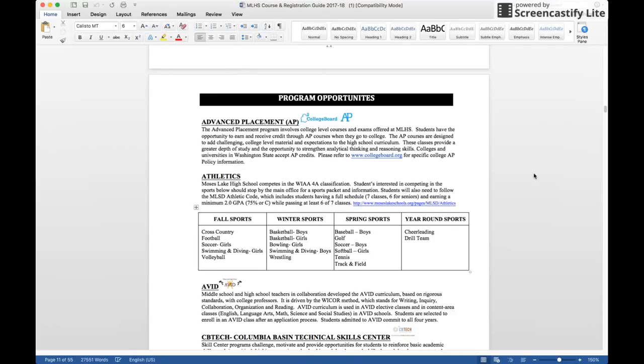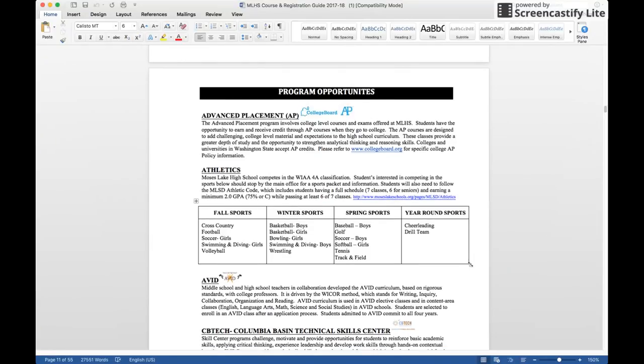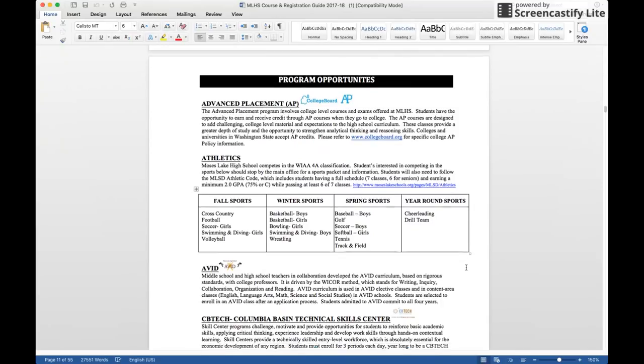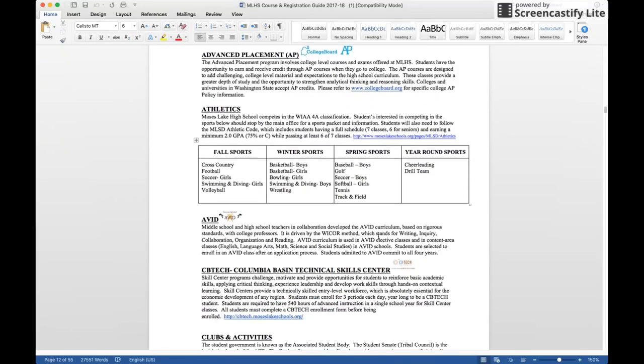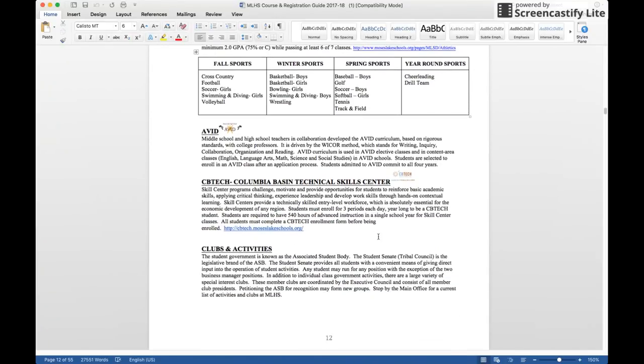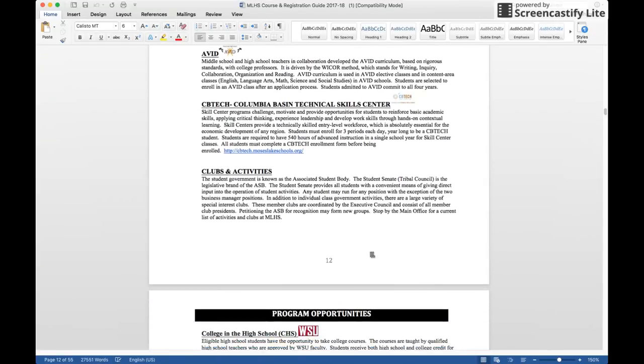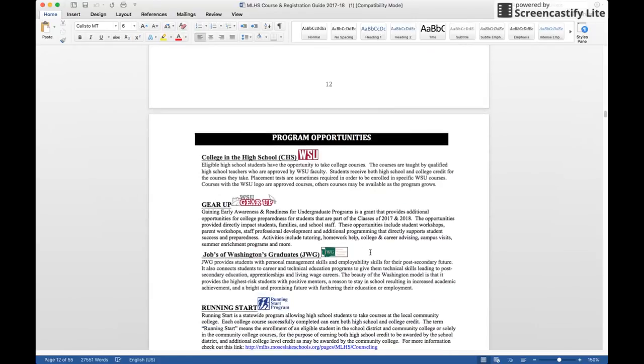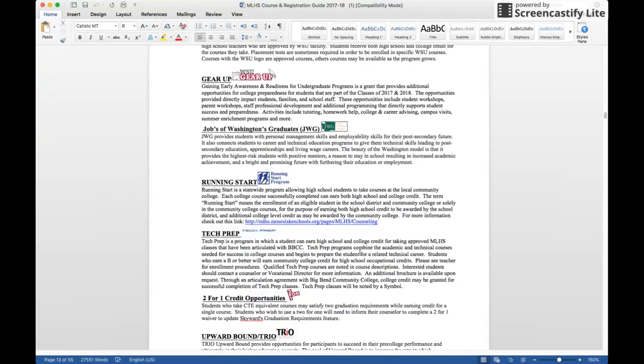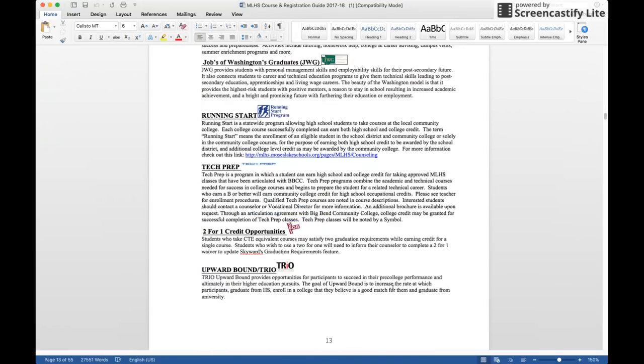Moses Lake is a ginormous school, and we realize that it's really easy to feel like you don't know where to go and what to do. We have awesome opportunities at our school that we would love for you to get involved in. And so this is in your curriculum guide on page 12, talking about programs, talking about clubs. We would love for you to get involved and find out more information about these. If you'd like, you can talk to your counselor, or you can come and talk to our college and career person in the counseling office.